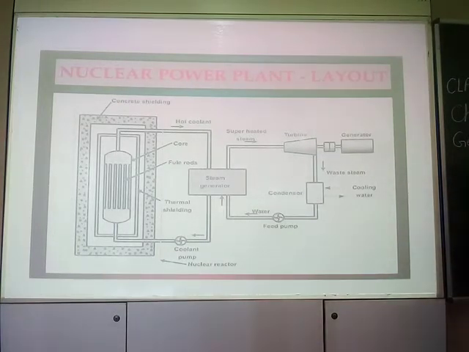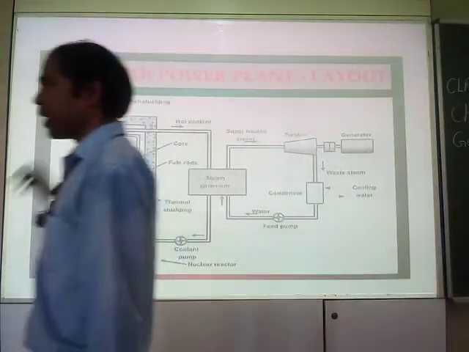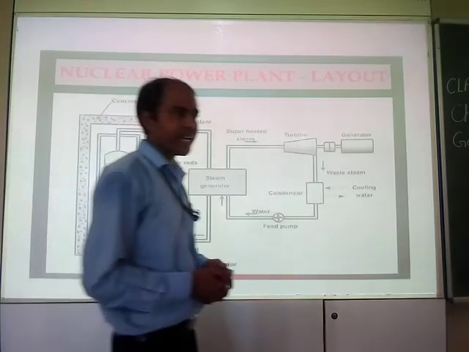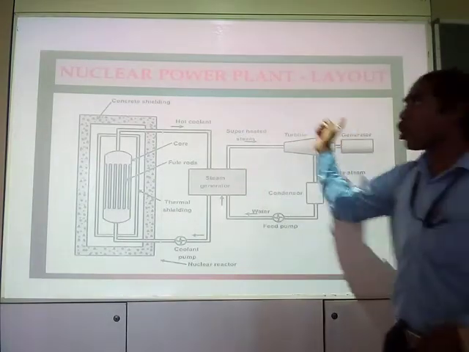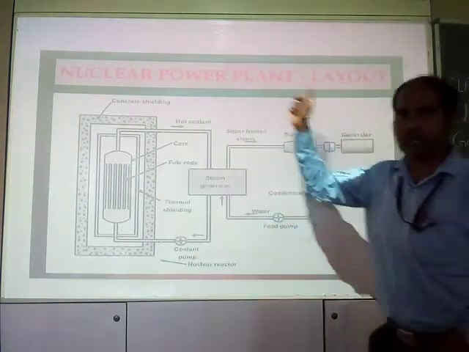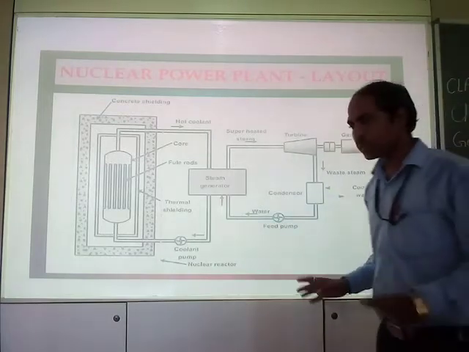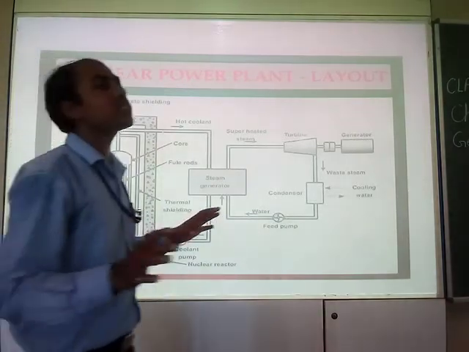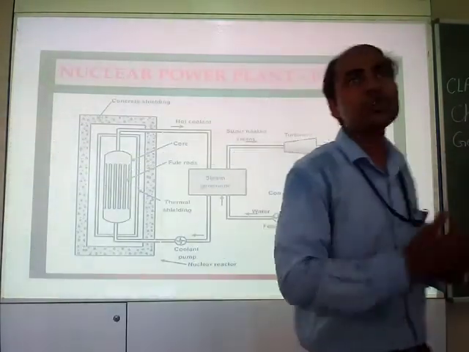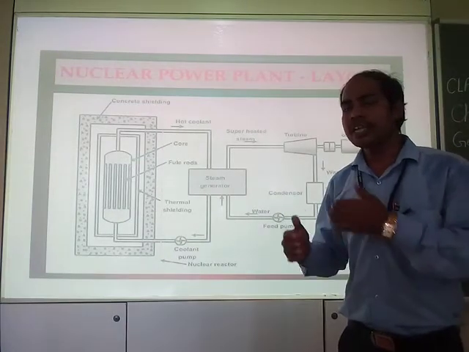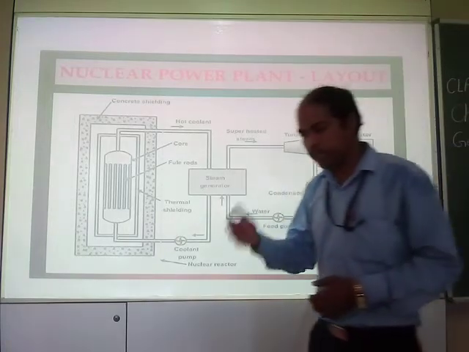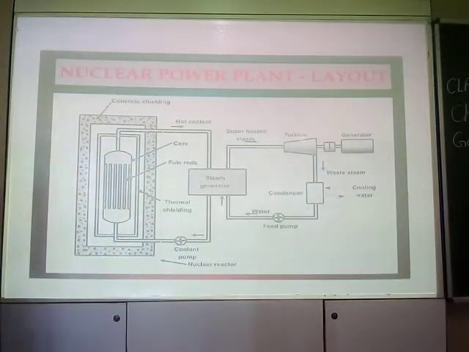So this is a layout of a nuclear power plant. You can see it very carefully on the net. Also you can draw simple diagrams, no problem. You don't have to read all these things in detailed form, not here. In higher classes you have to read, but this is a small layout just to know the phenomenon in social science, that electricity is also produced by means of atomic nuclei, by the use of radioactive elements, like uranium and thorium.